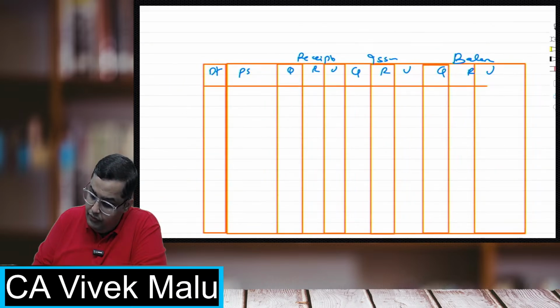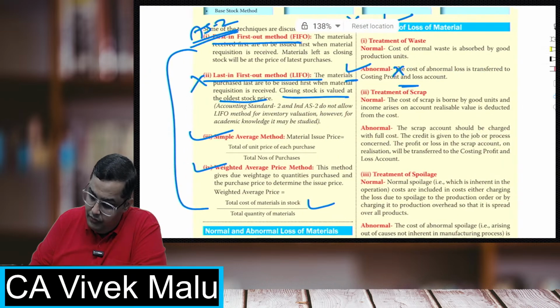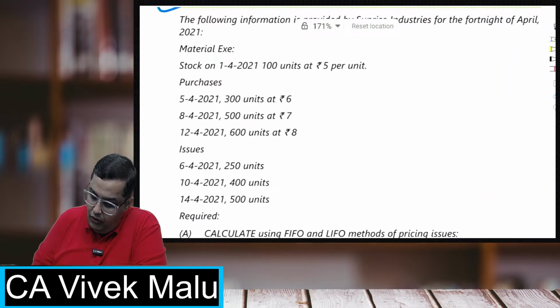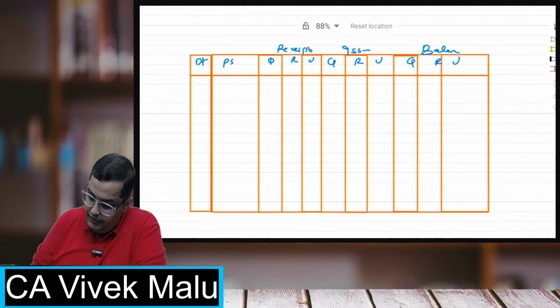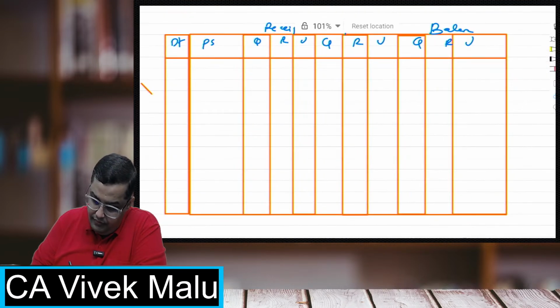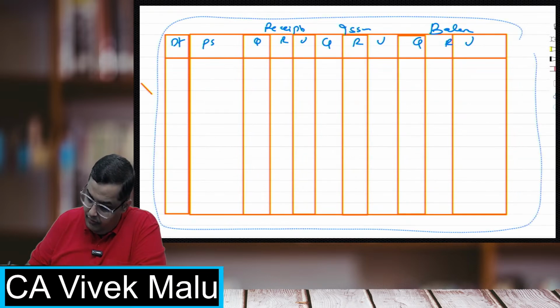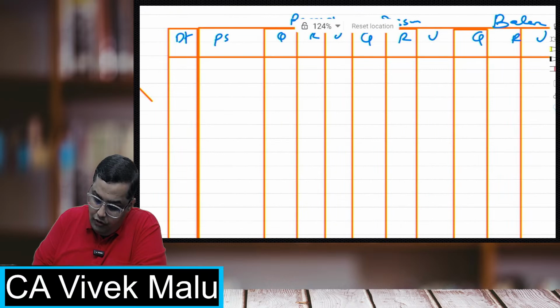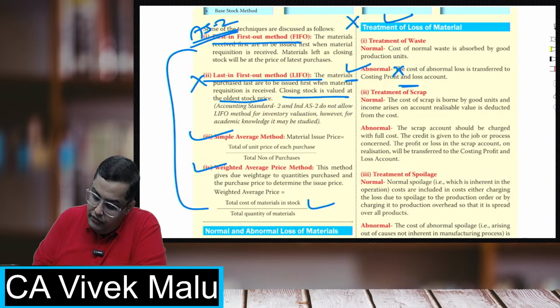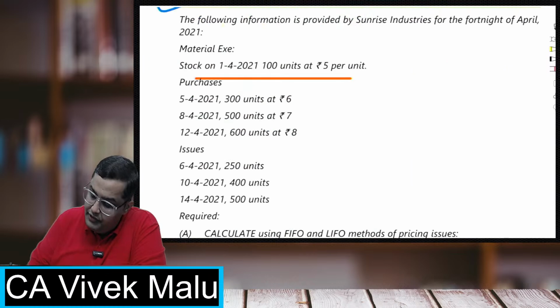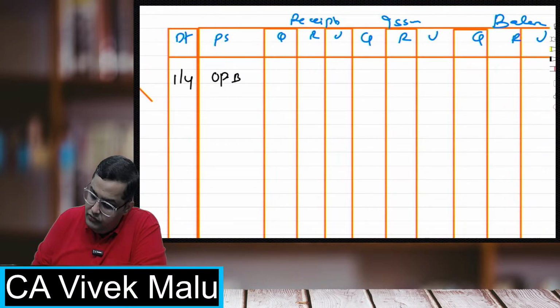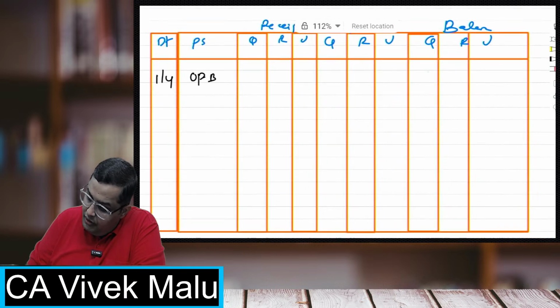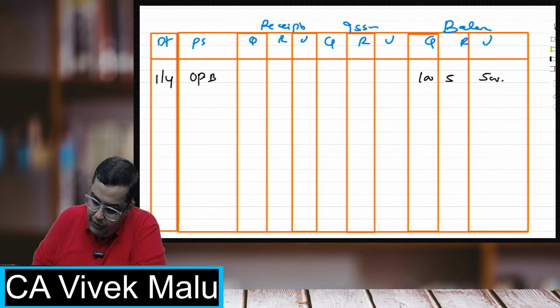Students, now suppose on 1st of April, I got some opening balance which was 100 units of 5 rupees, basically 500 value.